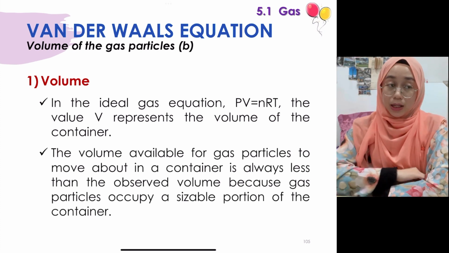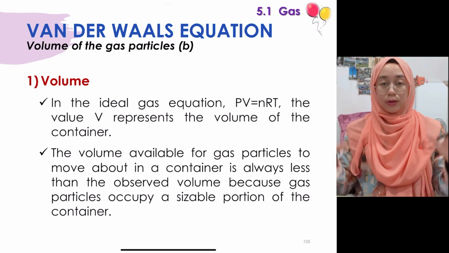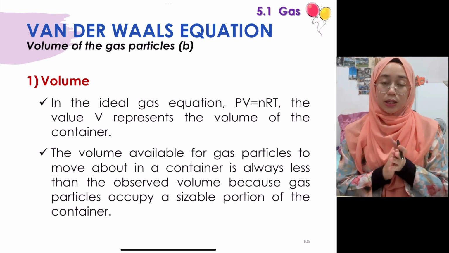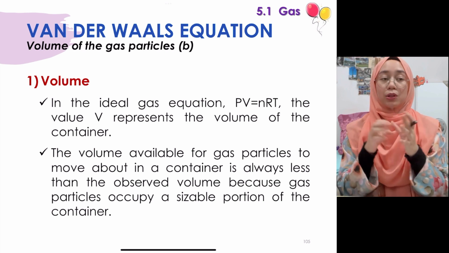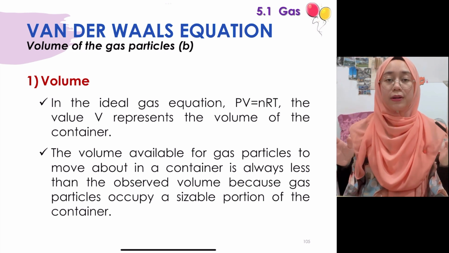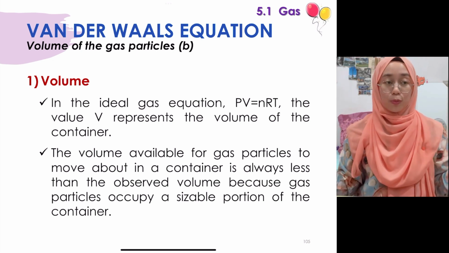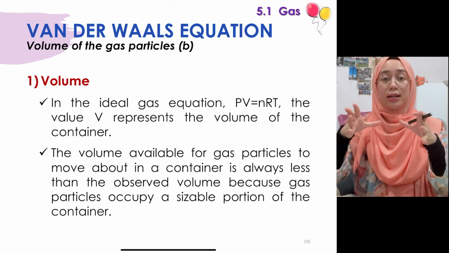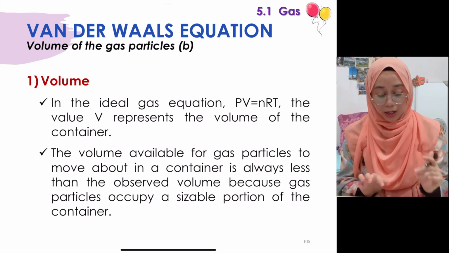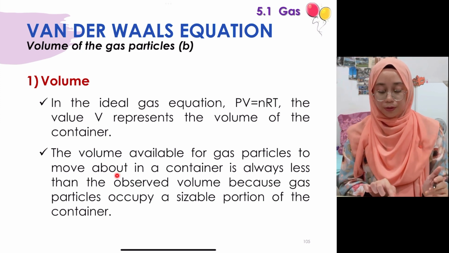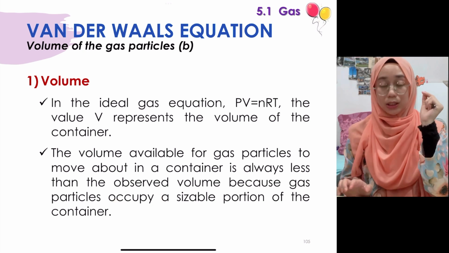Okay, tapi sebenarnya bila kita tengok yang sebenar dalam sistem tu, okay, so kita ada satu sistem. So dia ada size dia sendiri, volume of container tu sendiri, and then dalam tu ada gas particle. The moment ada something dalam gas particle tu, so the area yang the gas particle boleh cover is actually less than the volume of the container itself, kan? Okay, sebab the moment kita masukkan something dalam tu, so ruang yang tinggal is actually lagi sikit daripada ruang sebenar kalau container tu kosong. Okay, so the volume available for the gas particle to move about in a container is always less than the observed volume because the gas particle occupied a sizable portion of the container.